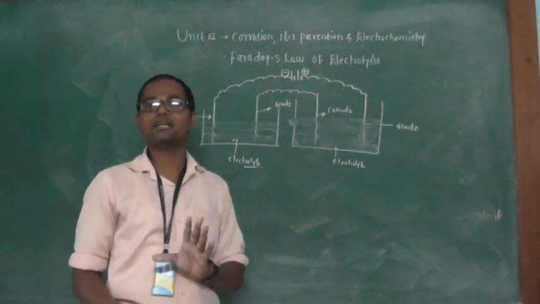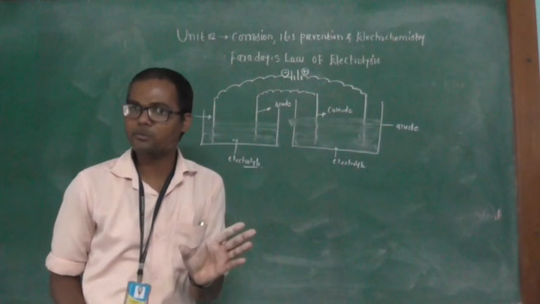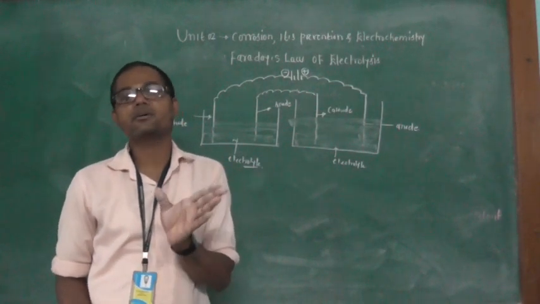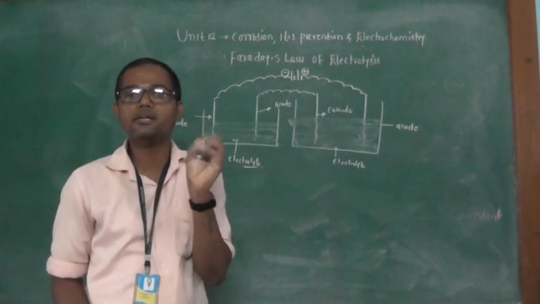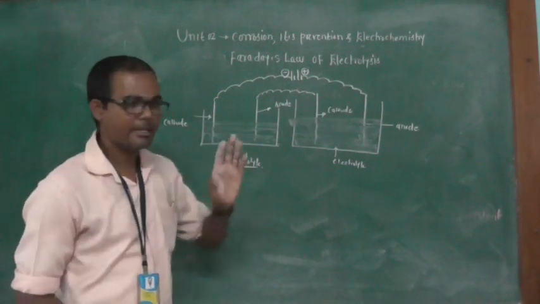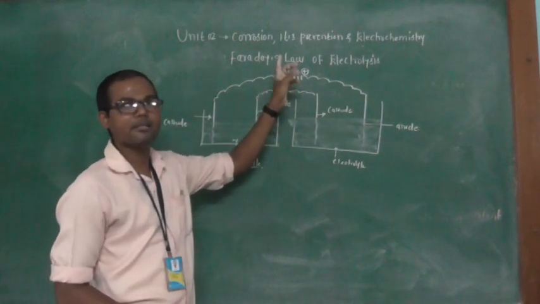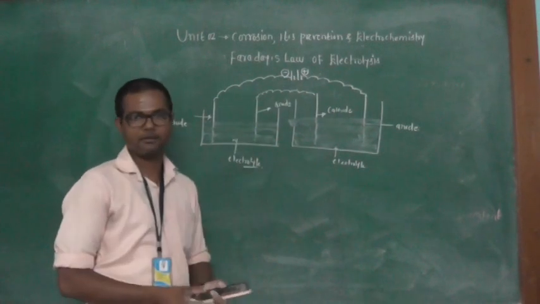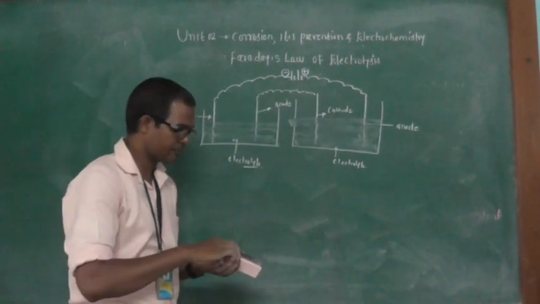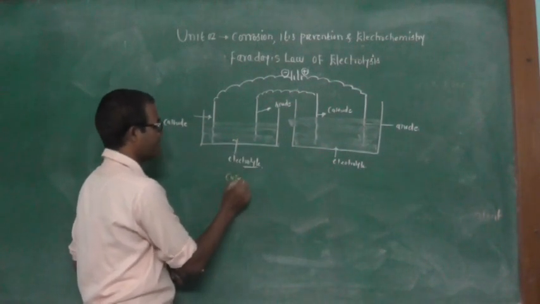It means we can say that the weight of substance deposited at the cathode is not directly proportional to the quantity of electricity flowing through the circuit, as the quantity of electricity flowing through the different electrolytes is the same. So when the same amount of electricity passes from the battery into two different electrolytes, the first electrolytic cell consists of, for example, copper sulfate.